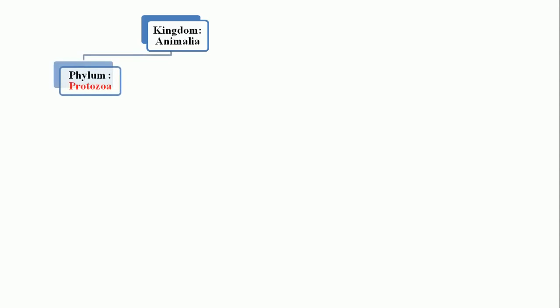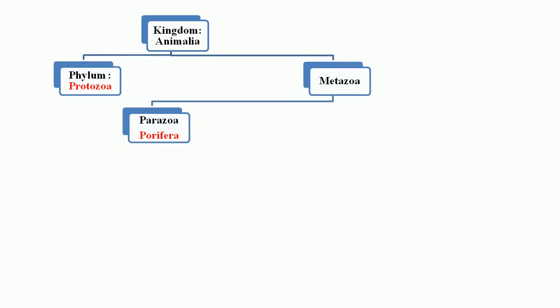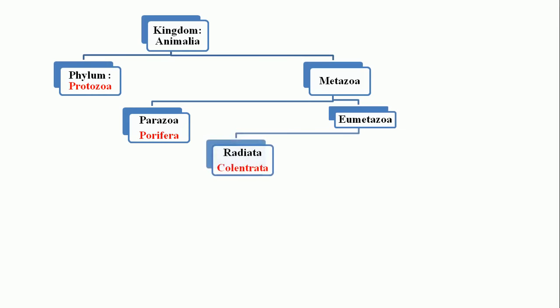Here the kingdom Animalia is divided into two groups. One is the Protozoa and the other is the Metazoa. Protozoans are eukaryotic unicellular animals, and metazoans are multicellular eukaryotic animals. The Metazoa is again divided into two parts, the Parazoa and Eumetazoa. Parazoa includes the phylum Porifera, and Eumetazoa is again divided into some parts: Coelenterata, that means Radiata, and the Bilateria.